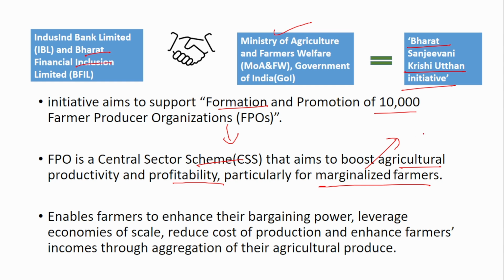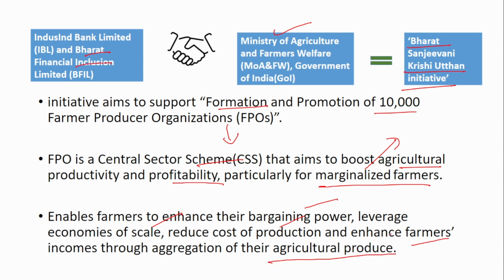When you group certain farmers together, more than 5 or 10 farmers, and form this FPO, their bargaining power and leverage of economies of scale increase, and their cost of production will overall reduce. So this will benefit the farmers. It will enhance the farmers' income through aggregation of their agriculture produce.